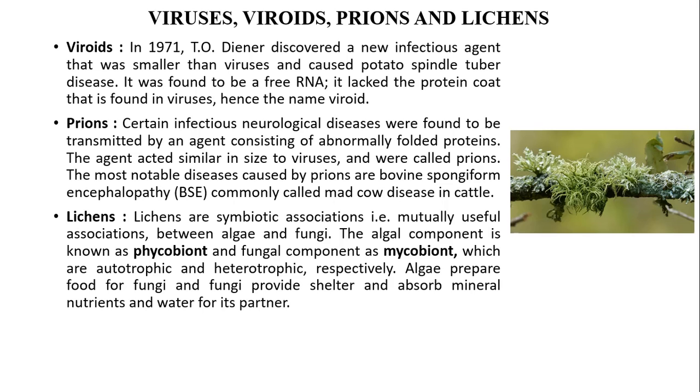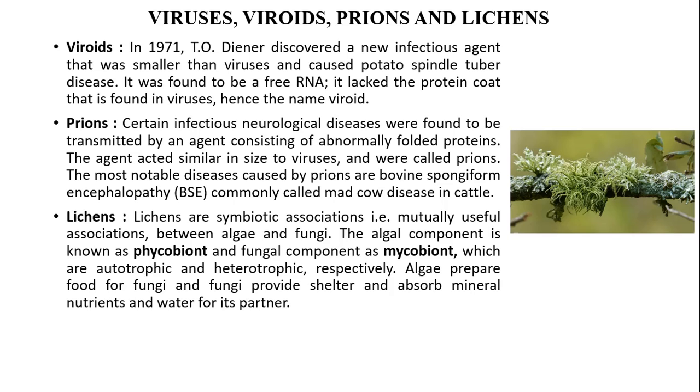Prions. Certain infectious neurological diseases were found to be transmitted by an agent consisting of abnormally folded proteins. The agent acted similar in size to viruses, and was called prions. The most notable disease caused by prions is bovine spongiform encephalopathy, BSE, commonly called mad cow disease in cattle.